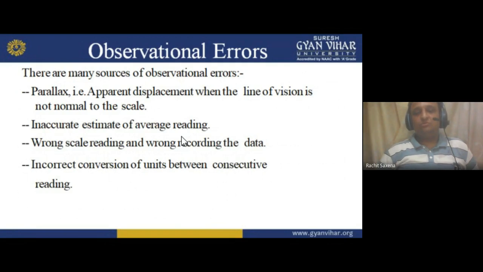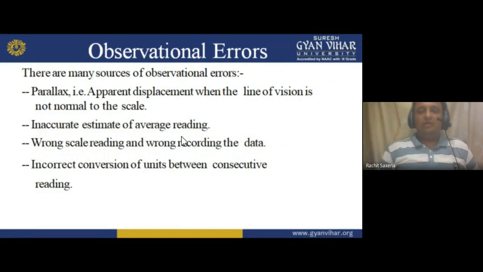So what am I getting? I am getting the wrong reading, wrong measurement, wrong scale reading, and wrong recording of the data. Now if I am taking the scale reading in the wrong manner, I am taking the wrong reading, and wrong recording of the data also. Okay, I hope you understand. Incorrect conversion of units between consecutive readings.